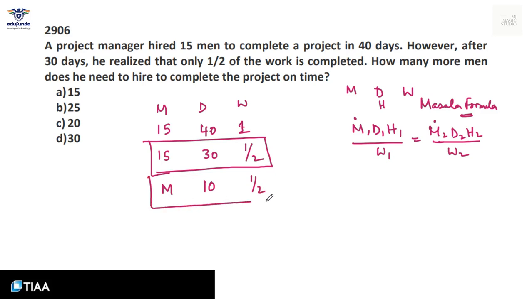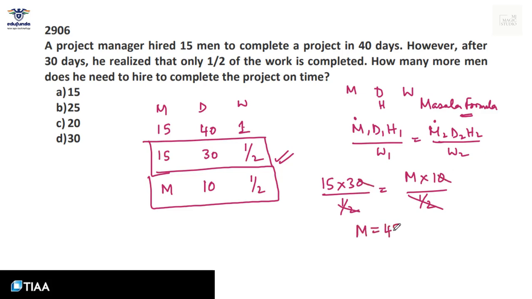Now we can compare these two sets and easily find the value of M using this masala formula. M1 D1 by W1 equals M2 D2 by W2. If we solve this, we get M equals 45. That means he requires 45 men to complete the work on time. He already has 15 men. That means the extra men you need to hire is 45 minus 15, that is 30. And that is in option D.